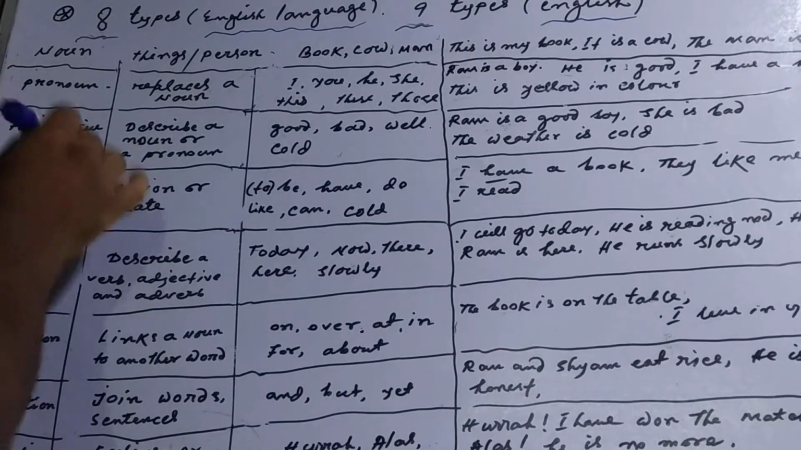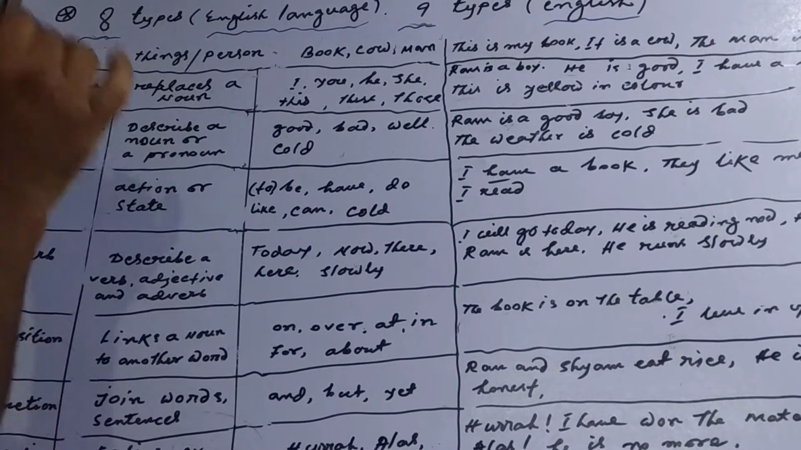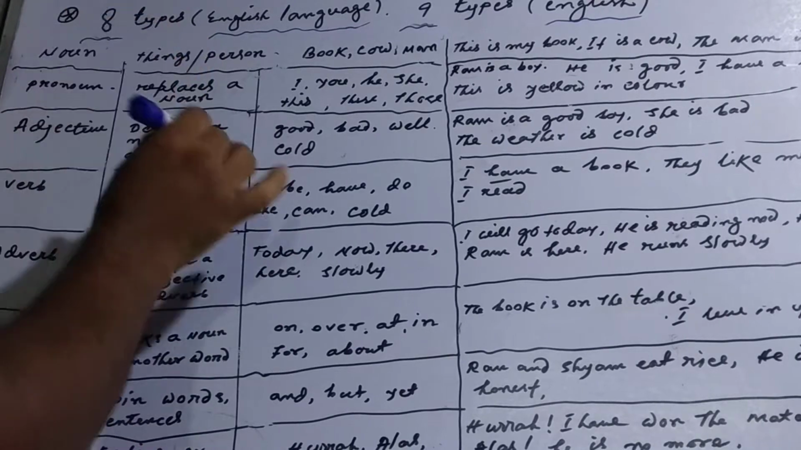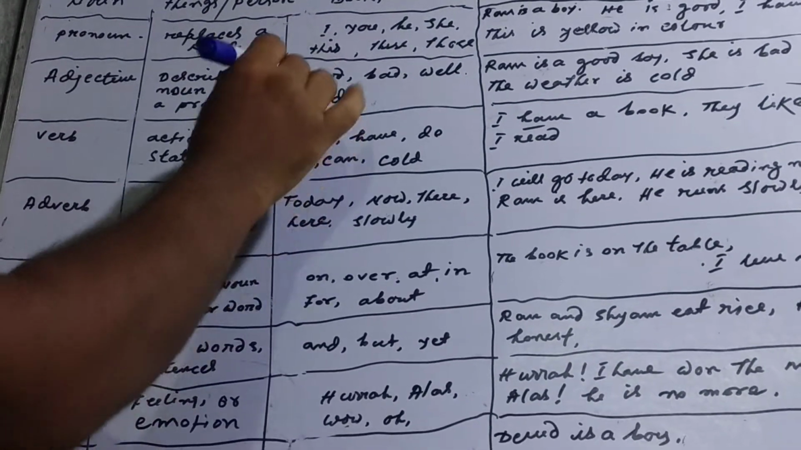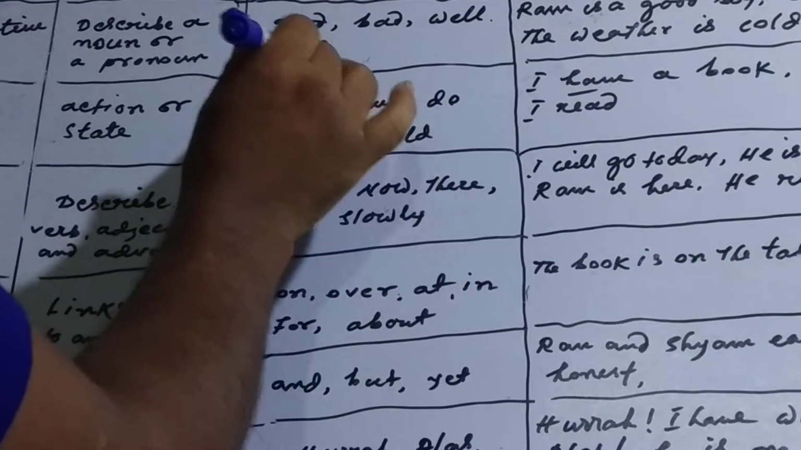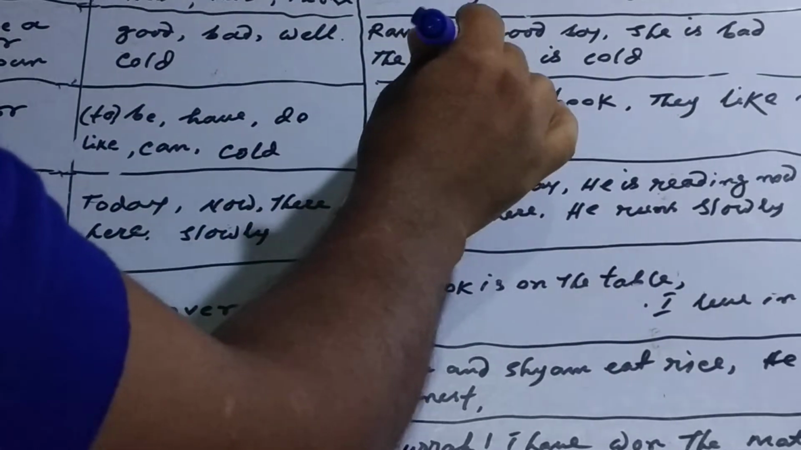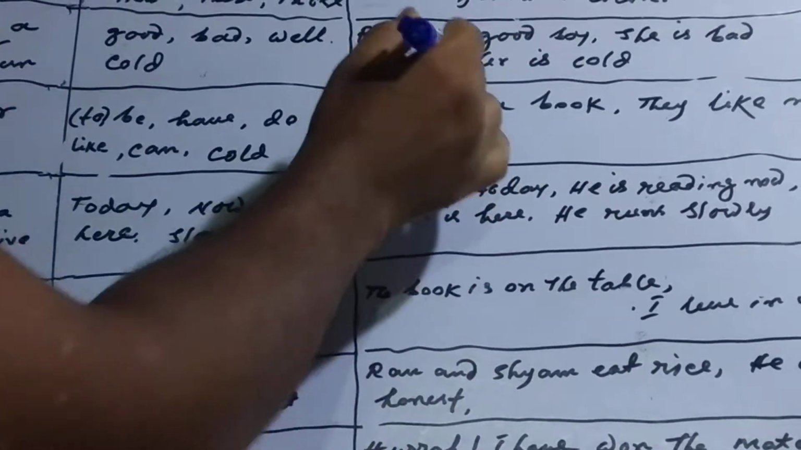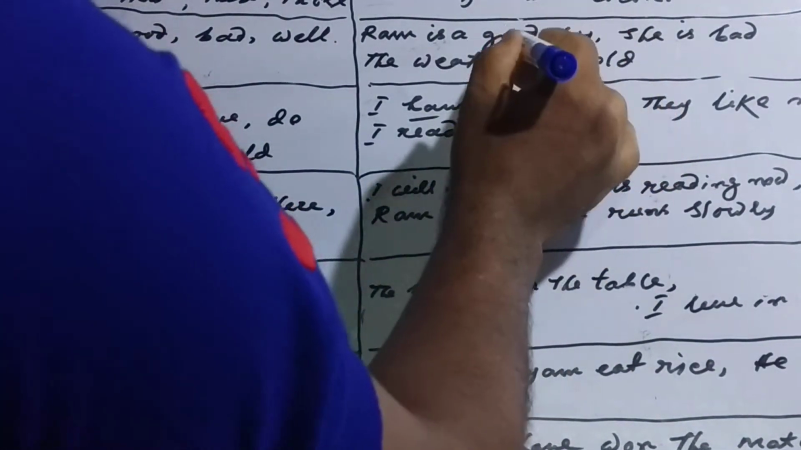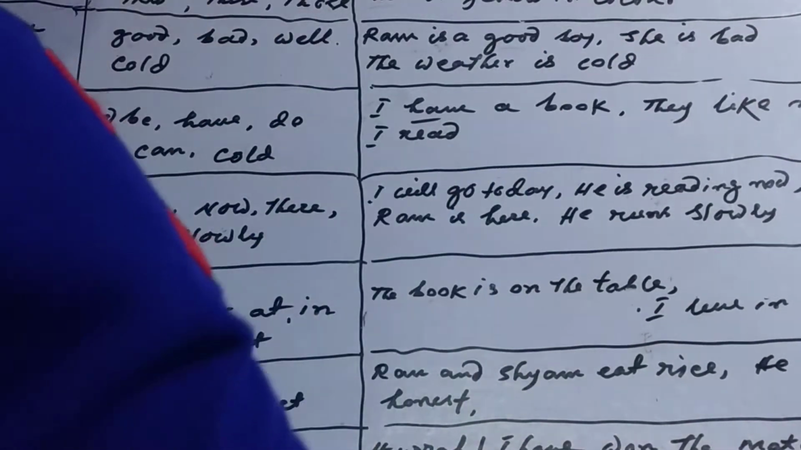Next, adjective. What is an adjective? An adjective is a part of speech which qualifies a noun or a pronoun. Actually, an adjective is a describing word. It describes a noun or a pronoun. Here are some examples of adjectives: good, bad, well, cold. I have written some sentences with these adjectives so that you can understand easily. Ram is a good boy. How is the boy? Good. So good is the adjective.